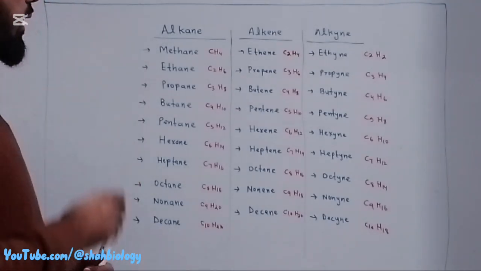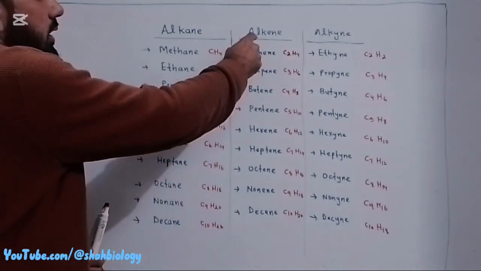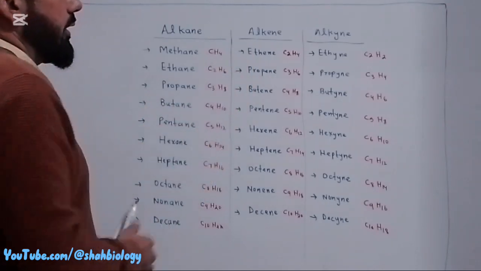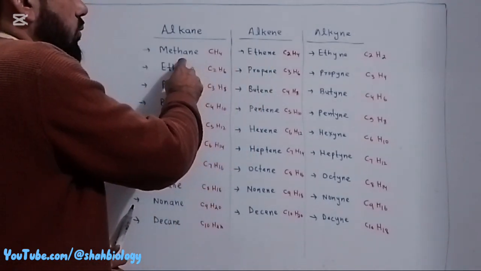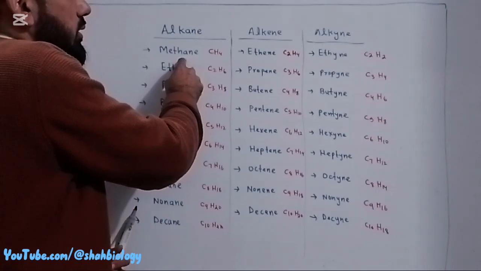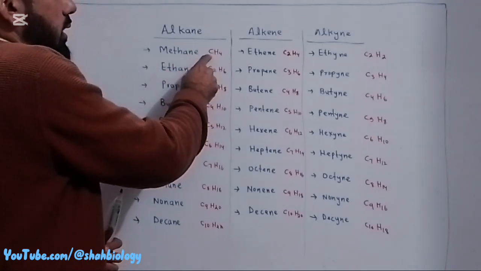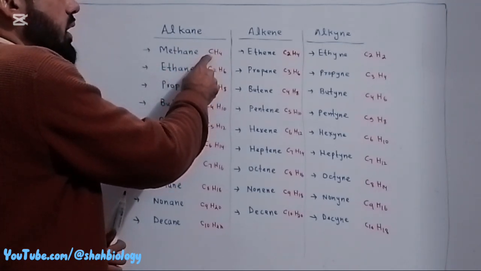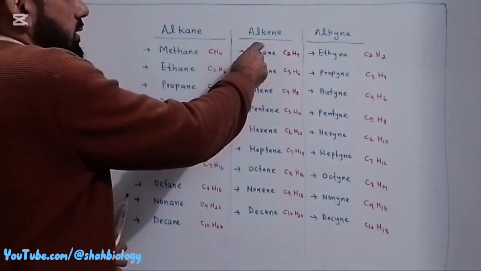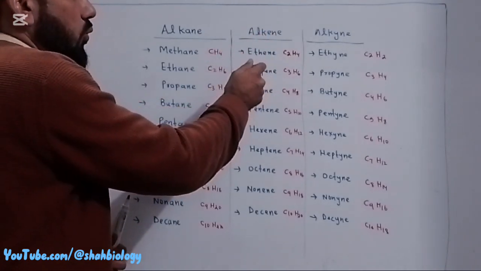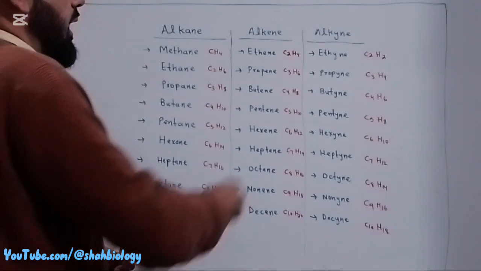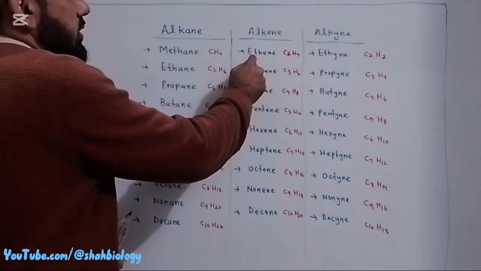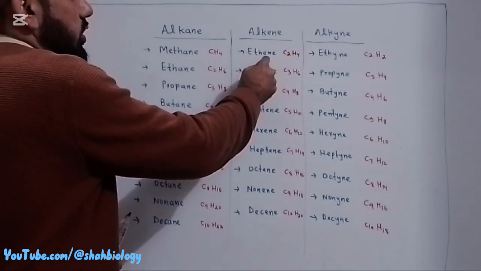And in alkenes, the first member of alkene is ethene. Sir, why not methane? Because methane contains only one carbon, and in alkenes, for a double bond, we must have two carbon atoms. So that's why the alkene homologous series starts from ethene.